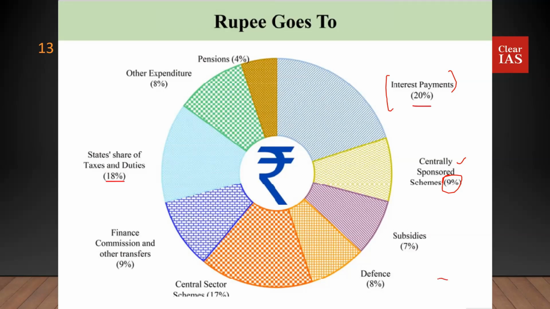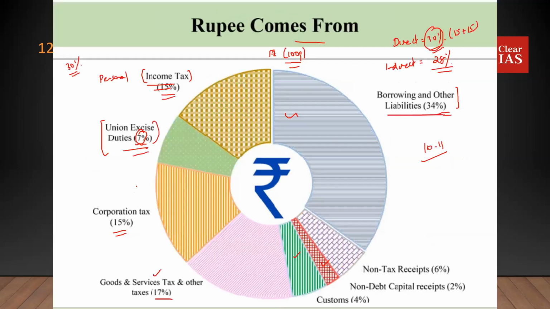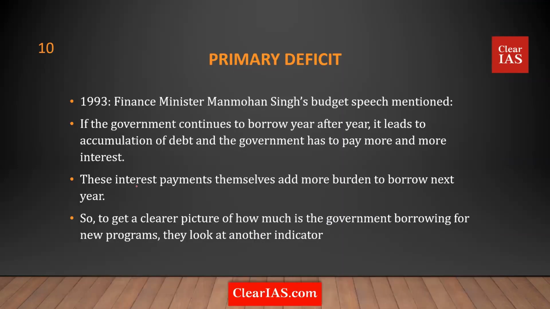Now you have defense expenditure, which is something like 8%, subsidies 7%, states' share of taxes and duties something like 18%, pensions something like 4%, other expenditure something like 8%, finance commission and other transfers something like 9%. This is where the money goes to. So we have seen where the money comes from and where the money goes to, right?